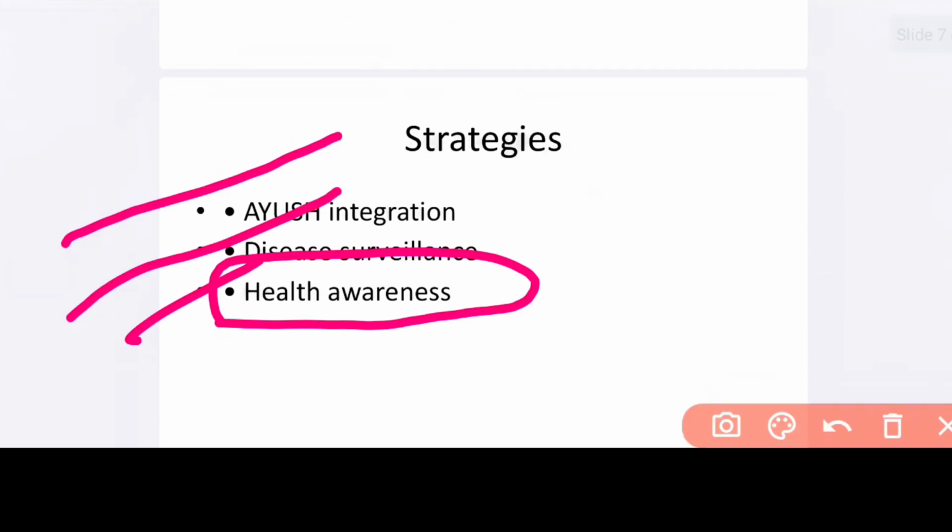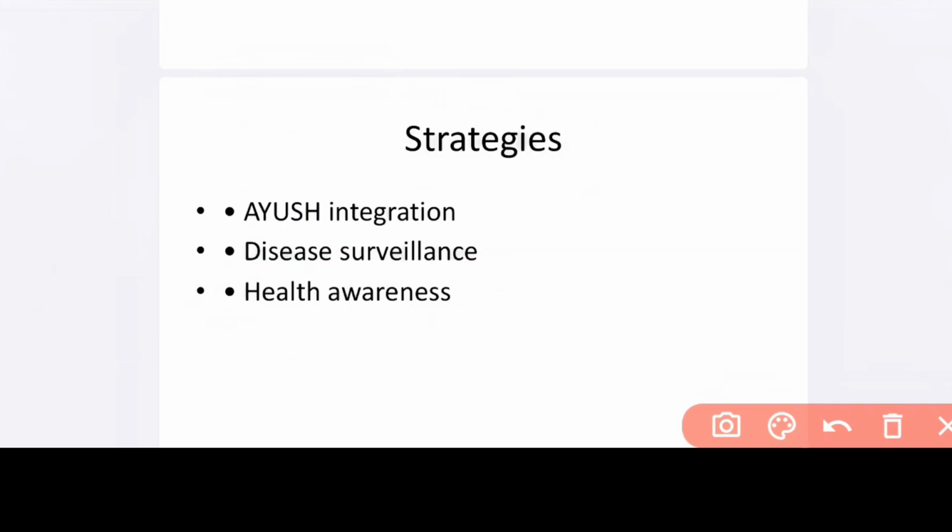Then come the strategies. What are the strategies that have been implemented by this policy? One is AYUSH integration, means Ayurveda, Unani, Siddha, homeopathy integration. Why? Because in some community areas people are completely dependent on Ayurveda and homeopathy, so this integration helps improve healthcare standards in the community areas. And disease surveillance, so that we can easily identify which areas are at risk, so that healthcare facilities can be improved there. Then health awareness in the community area. These are some of the strategies of this healthcare policy.